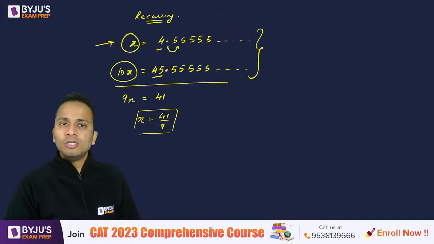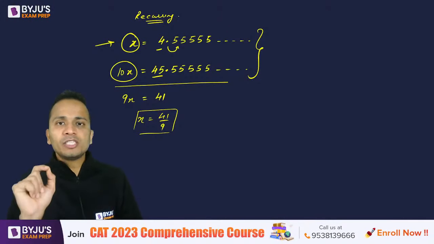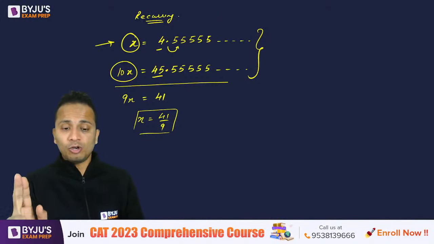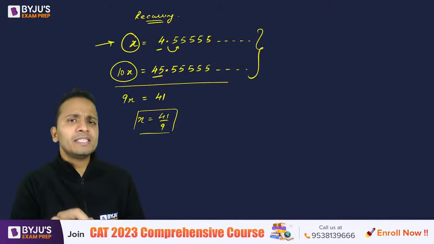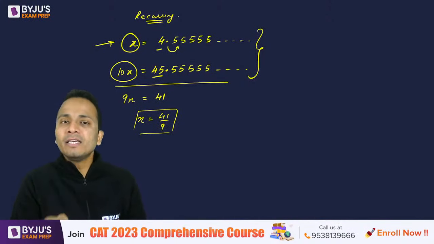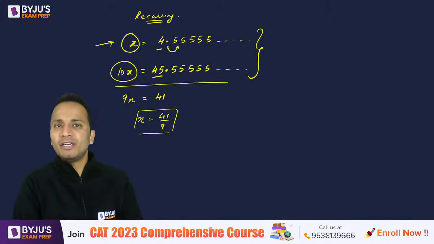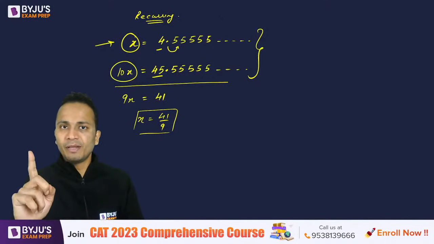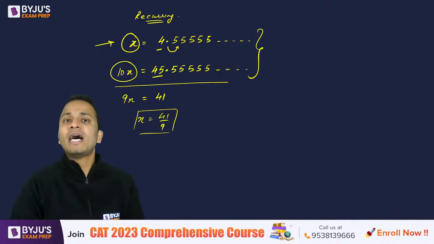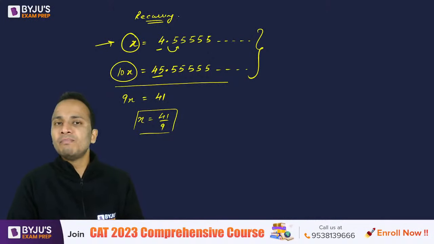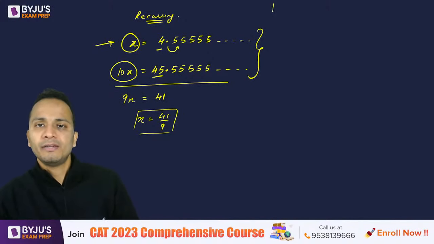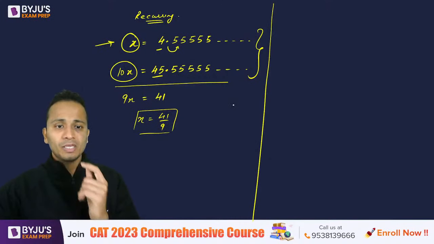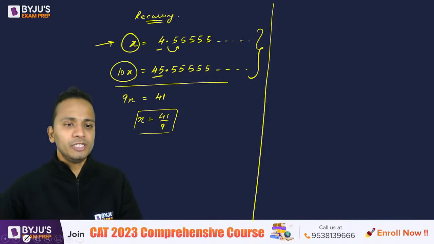Okay, so first of all, I noticed one thing. Please make a note of it, all of you. I noticed one thing, that the pattern is starting immediately after the decimal, right? Point number one. And second point is, I need another number which has the same thing after the decimal. So that is why I multiplied this number by 10. Let's take one more example. I'll write it on the right hand side of the screen.